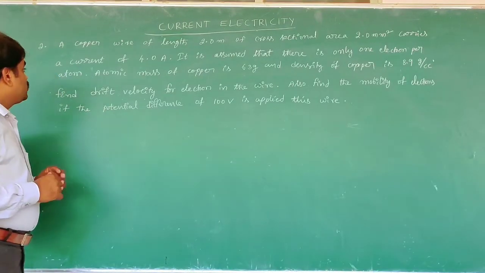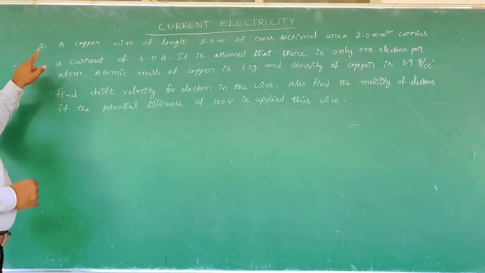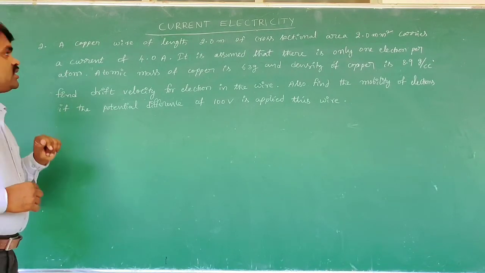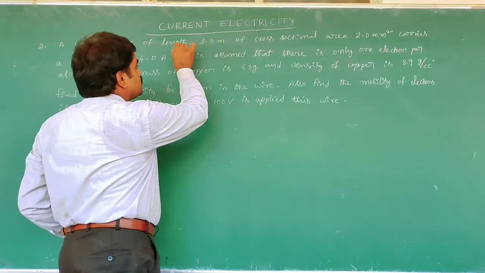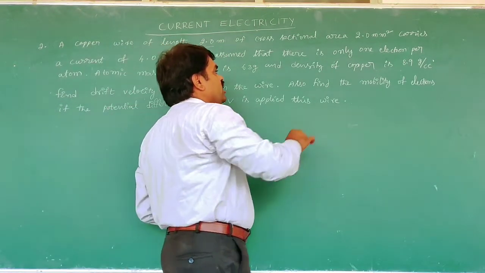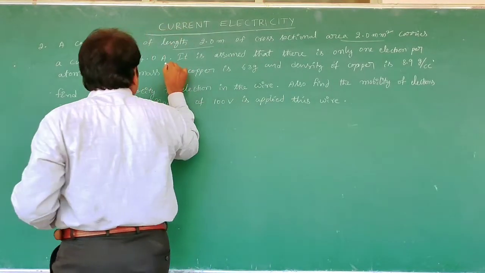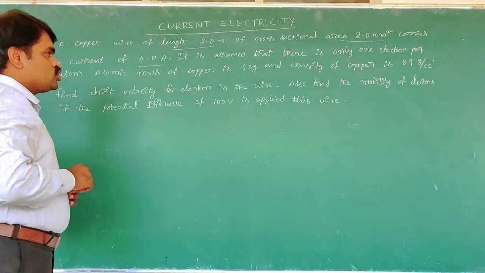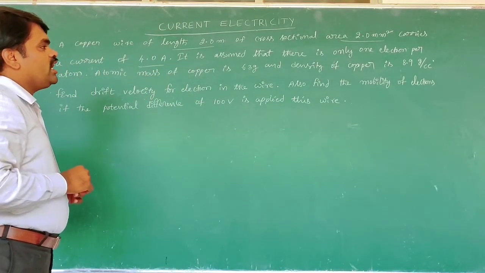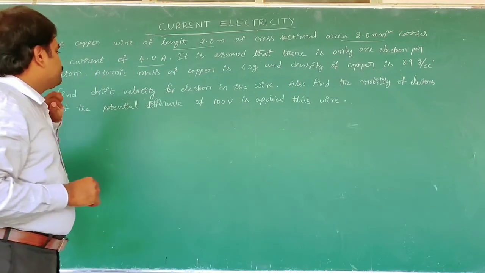Now we are going to discuss the second problem. A copper wire of length 2 meters and cross-sectional area 2 millimeter square carries a current of 4 ampere. It is assumed that there is only 1 electron per atom.